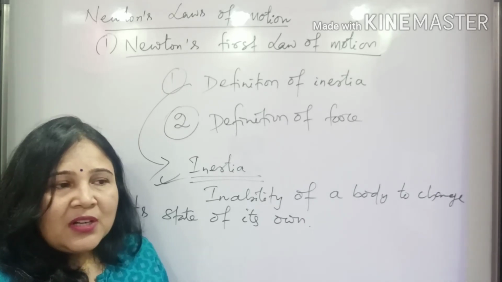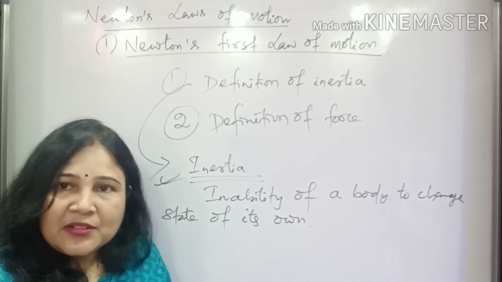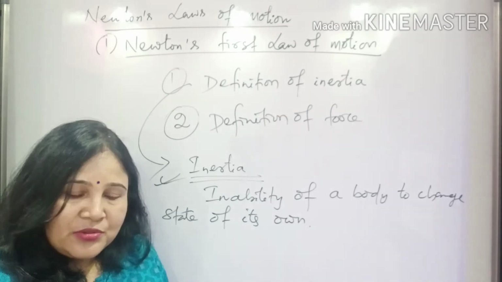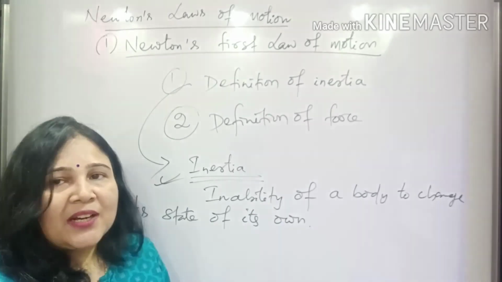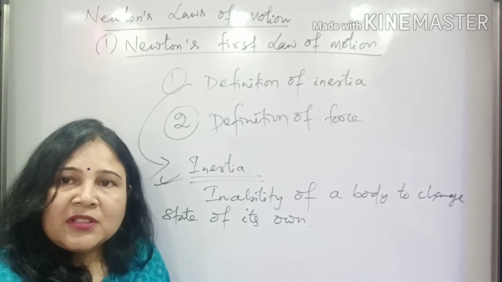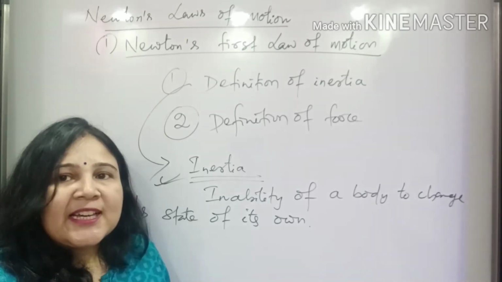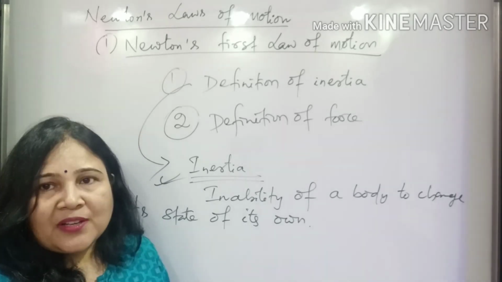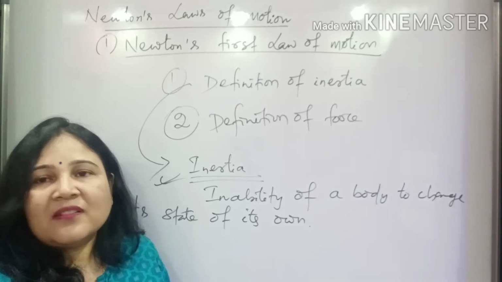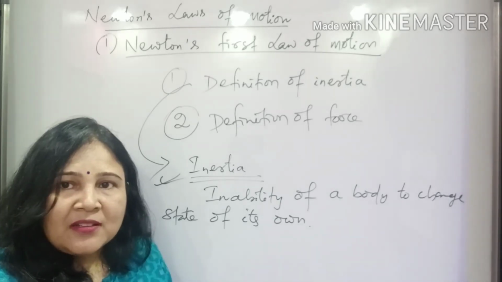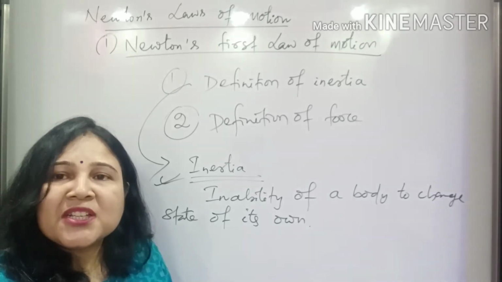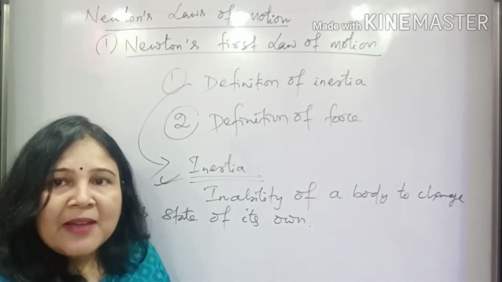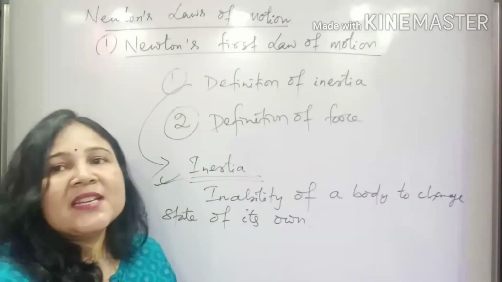Similarly, a body of its own cannot change its direction also. Suppose you are sitting in a car and moving. You cannot take a turn without using the steering. We cannot change the direction, so to change the direction also we require a force. This is the inability of the body to change its direction of its own. So this inability, due to which a body cannot change its state of rest or state of uniform motion or its direction, is called inertia.